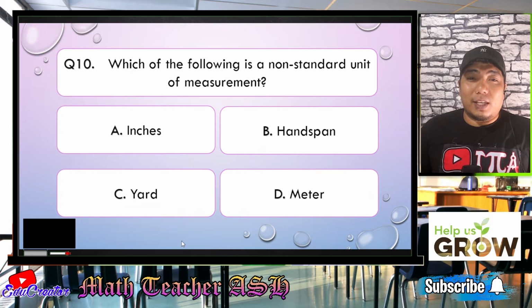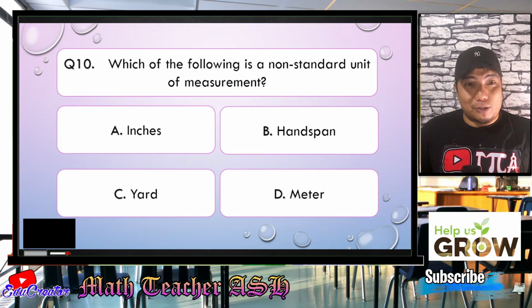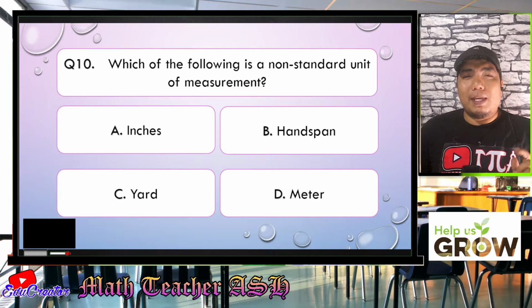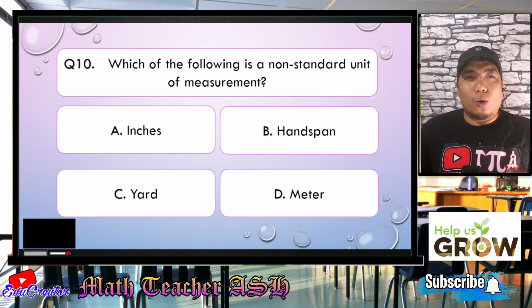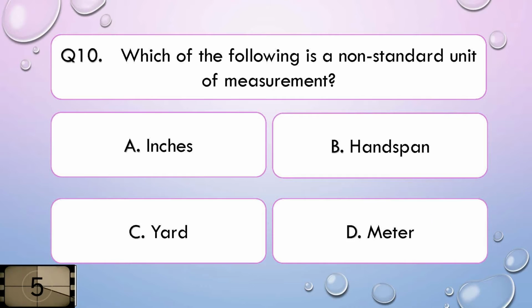Which of the following is a non-standard unit of measurement? Is it A, inch, B, handspan, C, yard, or D, meter? I'll give you 5 seconds to think about your answer.